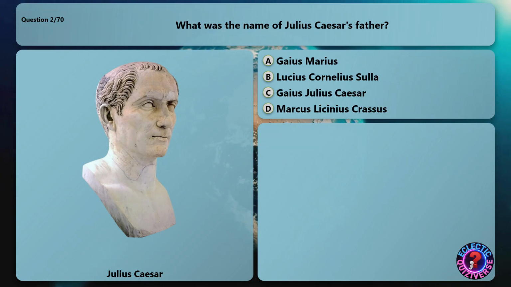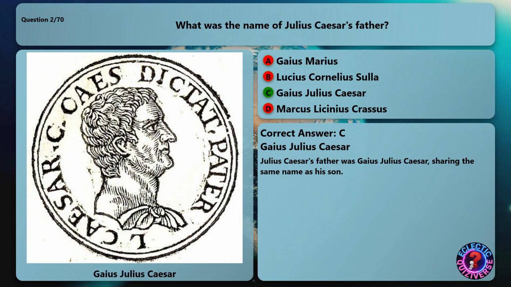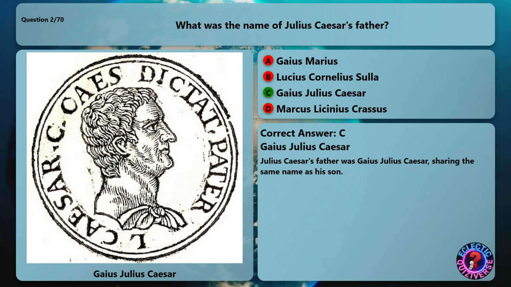What was the name of Julius Caesar's father? The correct answer is Gaius Julius Caesar. Julius Caesar's father was Gaius Julius Caesar, sharing the same name as his son.